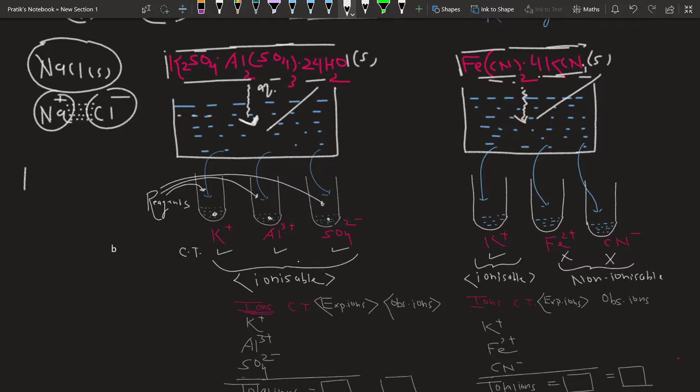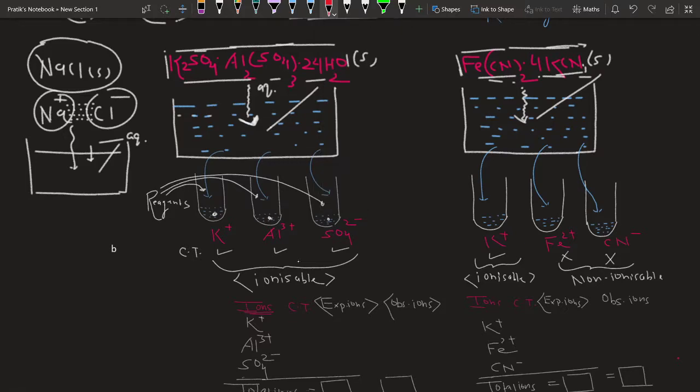But the moment this salt is taken into an aqueous medium, suppose this is the beaker and it consists of water, let's say it is aqueous medium, and we mix this salt here, first you will observe the solid state. After some time, if you stir it, students, what will happen? This solid will start to disappear. This solid will completely disappear. It indicates that the bond which was present between the Na and Cl in this solid has completely broken.